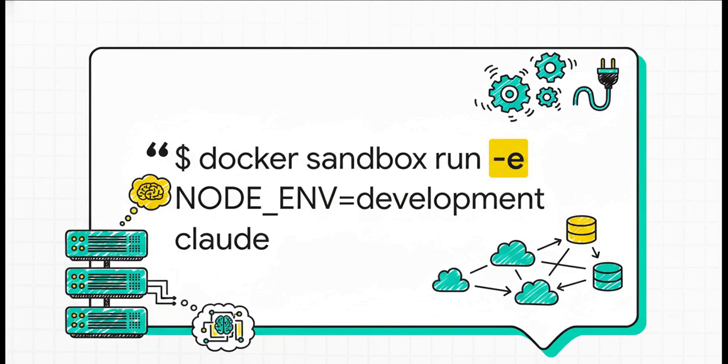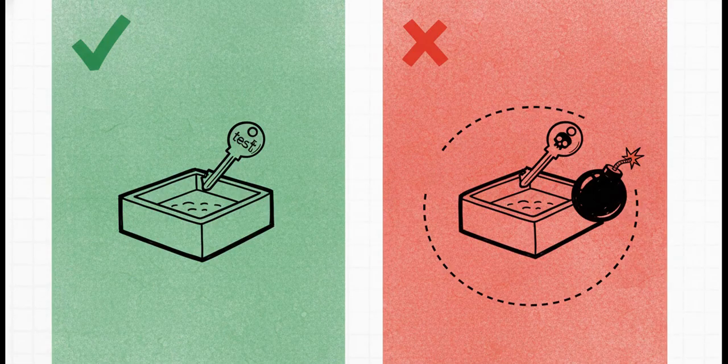Things like setting the node env to development or passing in a database URL. This is how you let the agent run your application in the right mode or connect to the right development services. And right here, this is an absolutely critical point to remember. While you can pass in secrets like API keys, you should only ever use your test or development keys. Please, never ever put production credentials into a sandbox. Even though the environment is isolated, it's just best practice to limit the blast radius, just in case.